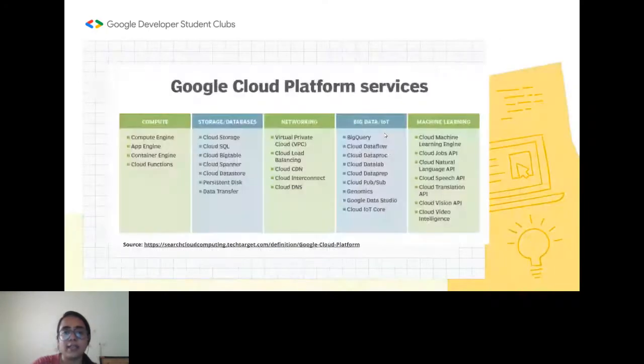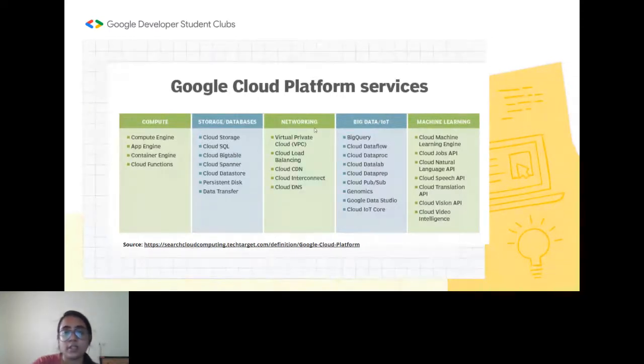And next, this is the whole range of services that we have on the Google Cloud platform. Under compute, we have the compute engine, app engine, container engine, and the cloud functions, as we have seen. Next, we have the storage and databases: cloud storage, SQL, Bigtable, Spanner, Datastore, and all that.